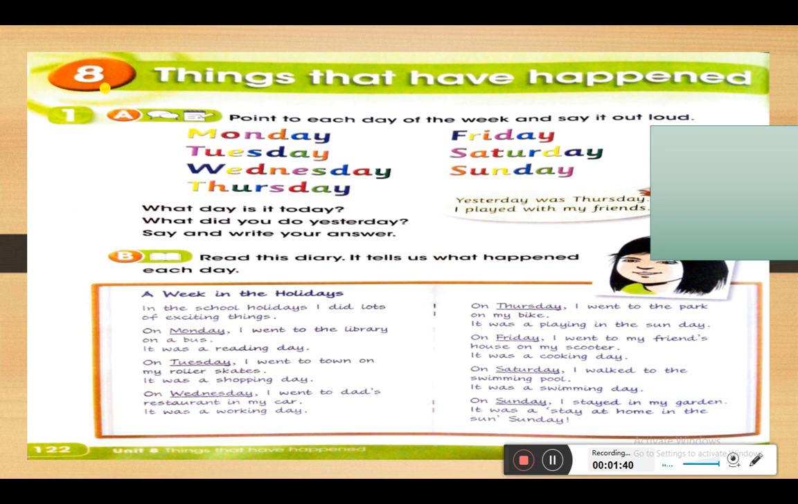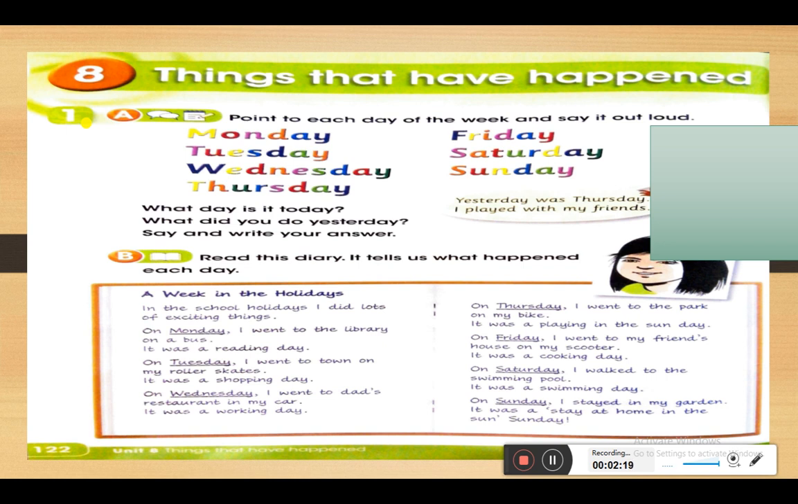The next one, number 3, Wednesday. So how many syllables do we have here? Very good, Wednesday, 2 syllables. The next one, Thursday. So how many parts or how many syllables do we have here? Very good, 2 parts or 2 syllables. The next one, Friday. So how many syllables or how many parts do we have here? Yes, very good. Here we have 2 parts or 2 syllables.